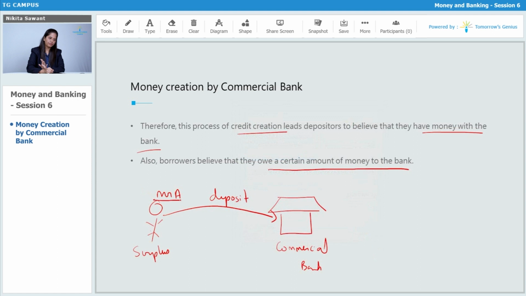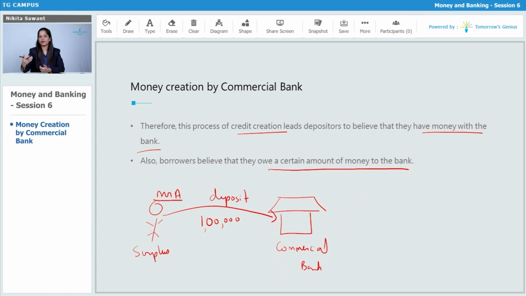So now, like Mr. A thought, instead of keeping that money idle, let us deposit it in a commercial bank. In the same way, the commercial bank will not keep that money idle. So suppose Mr. A deposited rupees 1 lakh into the commercial bank, which he had in surplus. So the commercial bank received 1 lakh rupees.